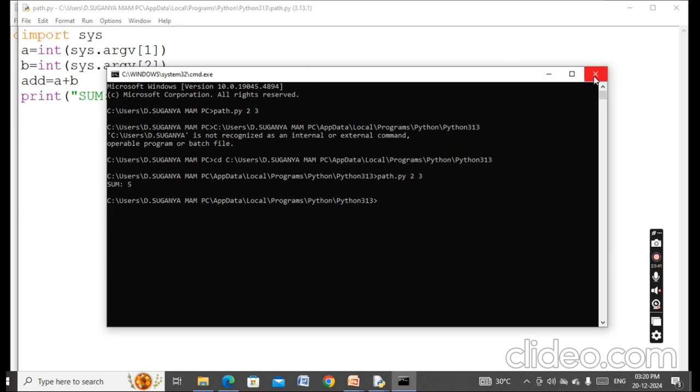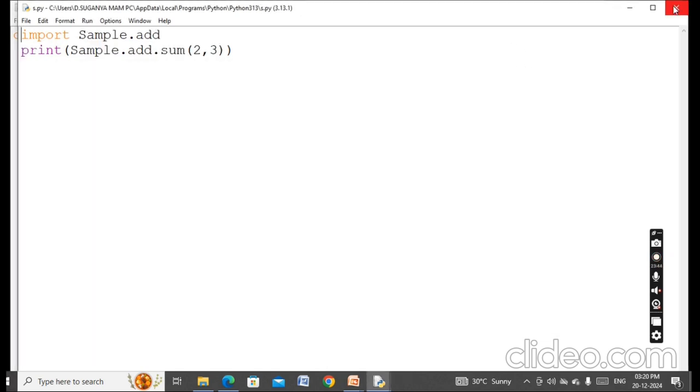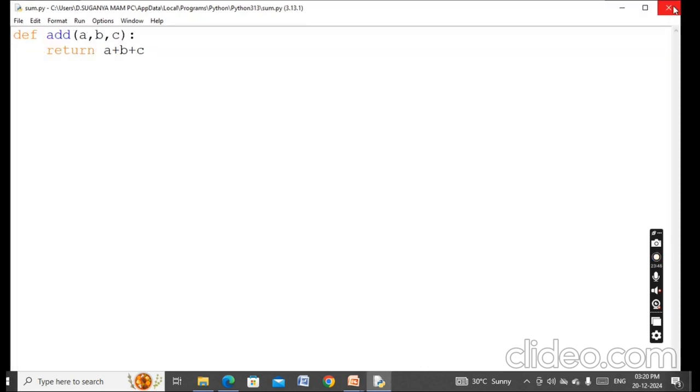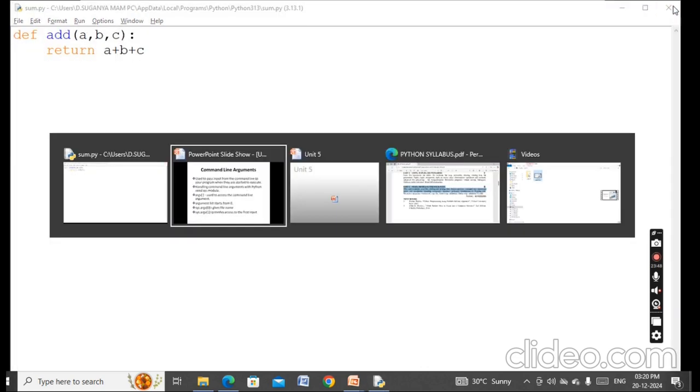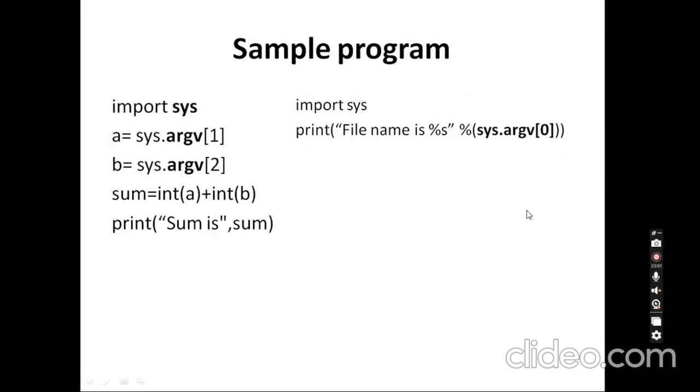I think you are all clear about command line arguments. This is a sample program which we can already execute and see. Likewise, if I import sys and print only the file name, I can print it with the percent format using sys.argv, since index 0 represents the file name. It will print path.py.